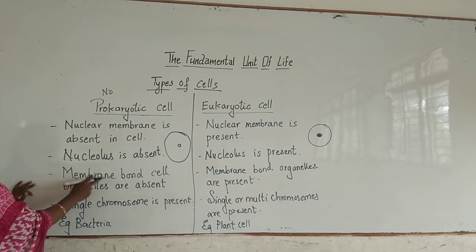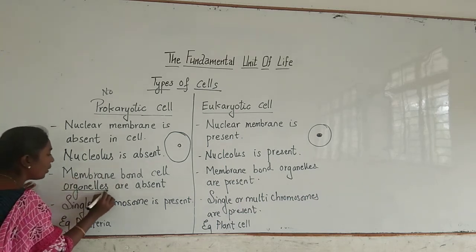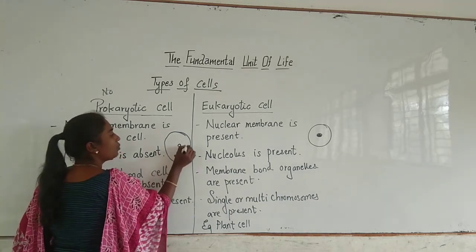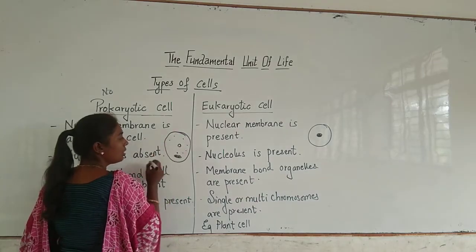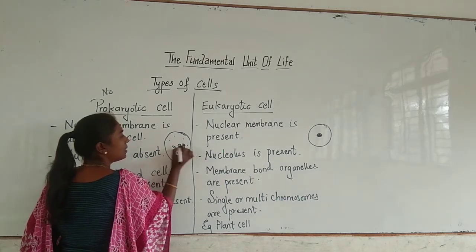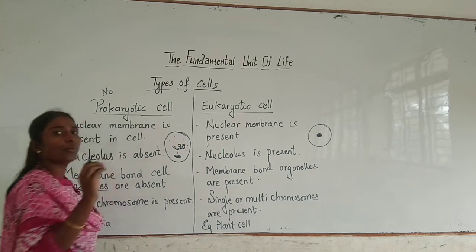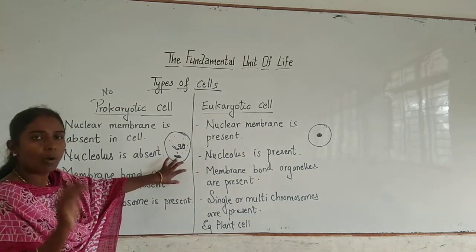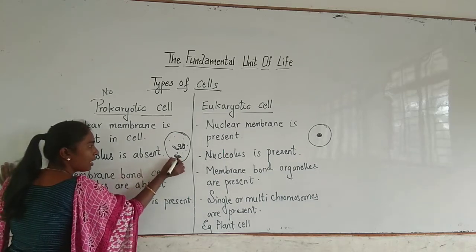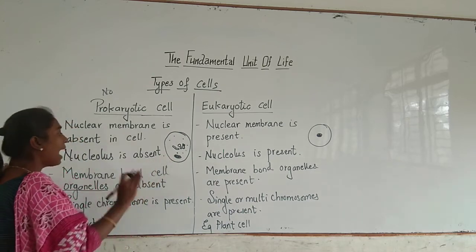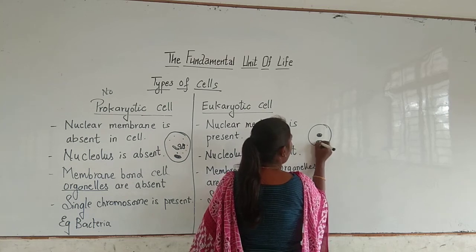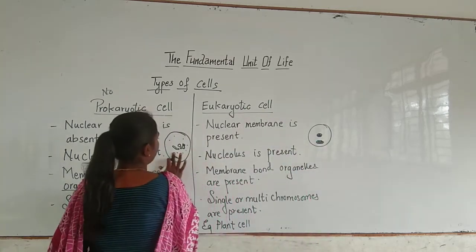Now, the third point is membrane-bound cell organelles. When I use the word organelles, it refers to the mitochondria, it refers to the ribosomes, it refers to the Golgi apparatus. So the common word that is used is organelles. In prokaryotic cells, these membrane-bound organelles are absent, whereas in eukaryotic cells these membrane-bound organelles are present, right?